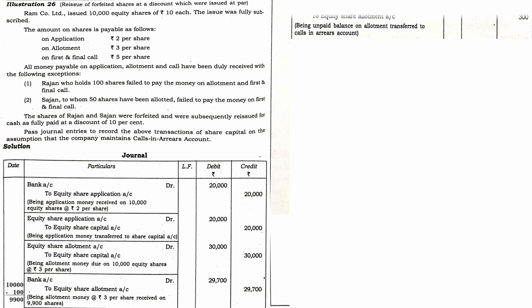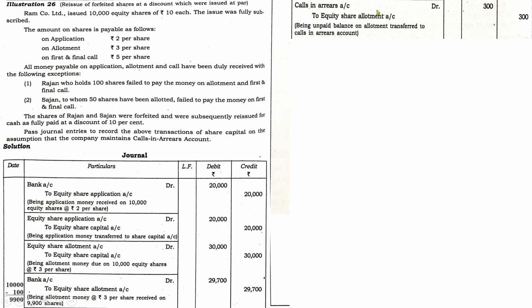Next one, calls in arrears account debit to equity share allotment 300, that is 100 shares held by Rajan, failed to pay allotment. So 100 into 3, 300. And one more thing, sometimes you may get confused. We can show these two entries as a combined single entry. It will be like this: bank account debit 29,700, calls in arrears account debit 300.